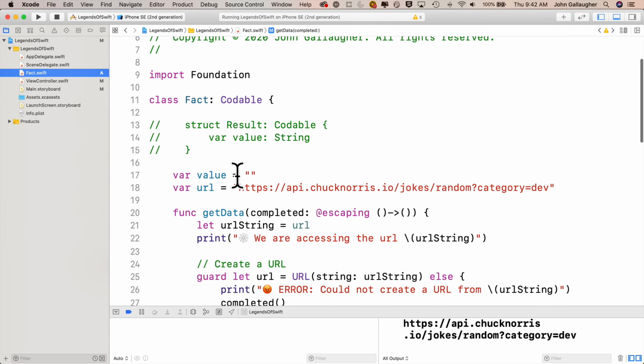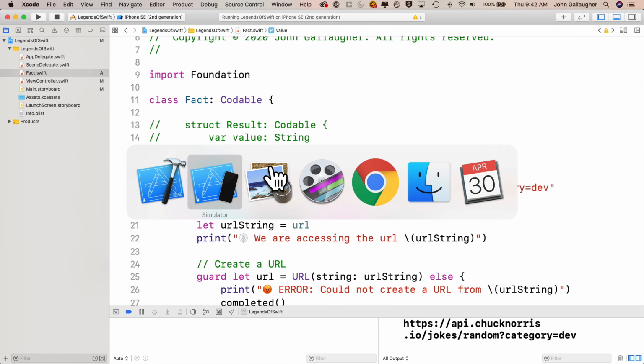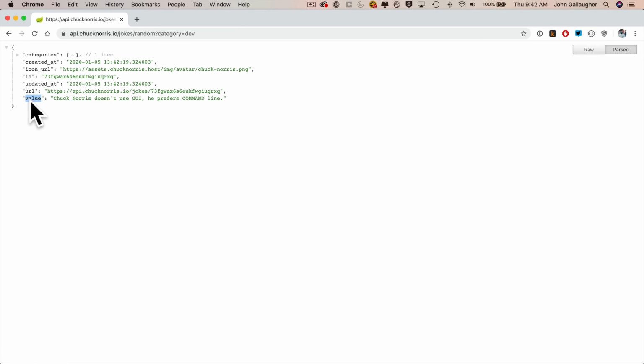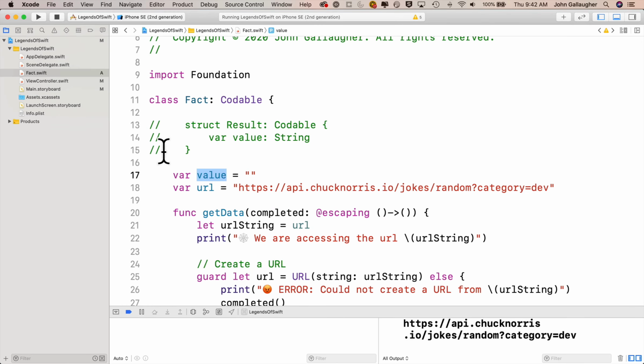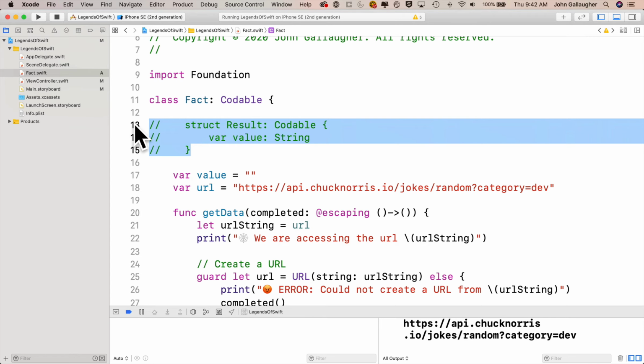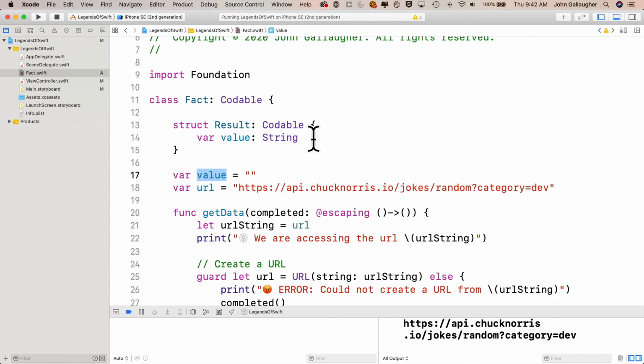And there are a bunch of other techniques that we could have used that we haven't learned yet, like coding keys. You can find out some information about that online if you want to explore it. I actually think having a property named quote in our fact class is better than having something named value. I'm going to uncomment out my result struct here. I'm just going to go ahead and reset this property to quote. I actually should have declared this as a private struct so that it's not accessible outside of this class because I'm only using it internally. It still works fine if it's not private.